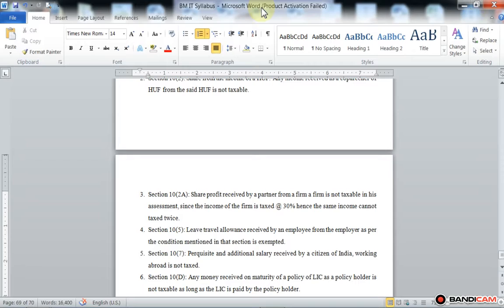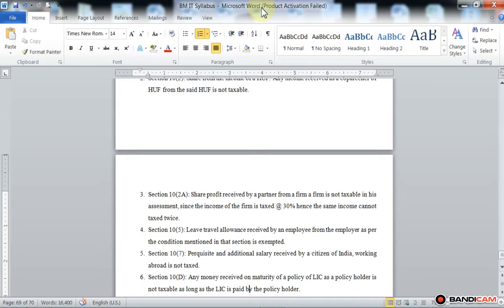Then the fourth one is section 10 subsection 5: leave travel allowance received by an employee from the employer, as per the conditions mentioned in that section, is exempted. We already discussed the leave travel allowance exemption under section 10 subsection 5 in salary.